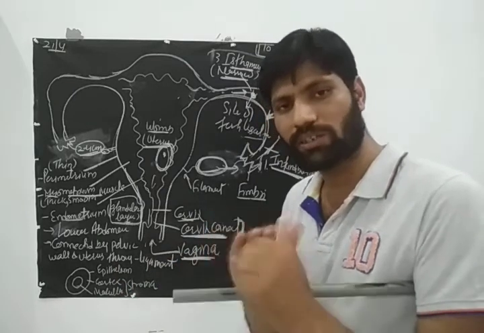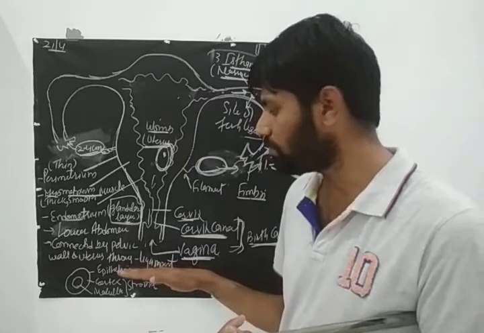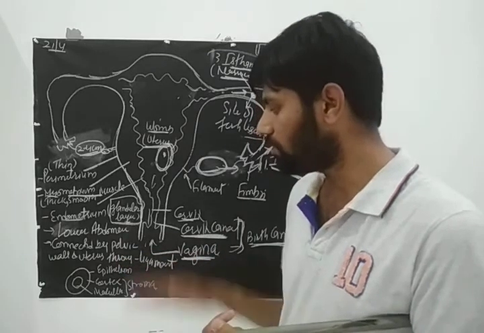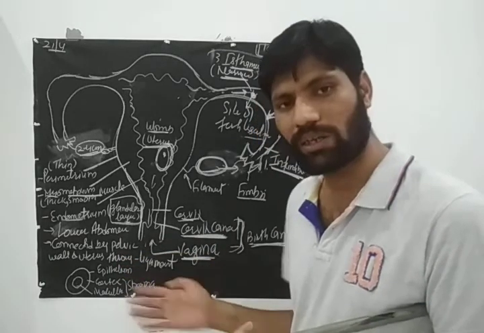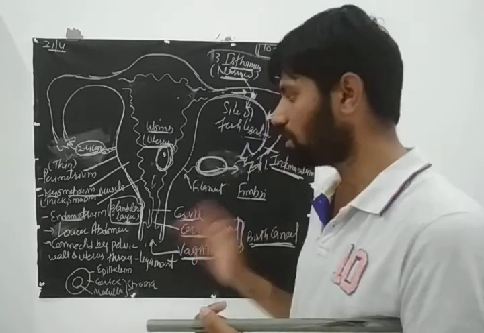ये सभी में cortex और medulla ऐसे ही रहता है, सभी organ में जब हम histology देखते हैं. So epithelium, then cortex and then medulla. What are the different things in cortex and medulla? We will study in further lectures.